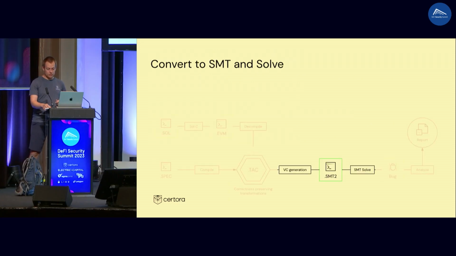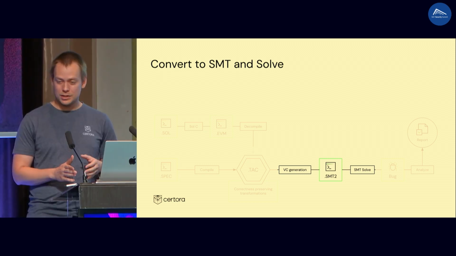Okay, what is the next step? In the next step, we take this verification condition and we convert it to something called SMT. SMT stands for Satisfiability Modulo Theory. And the theory might be integers, reals, it might be using nonlinear operations, linear operations.